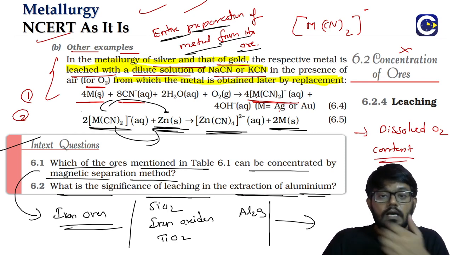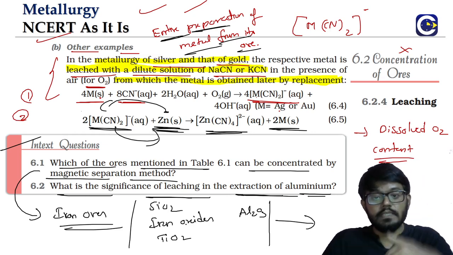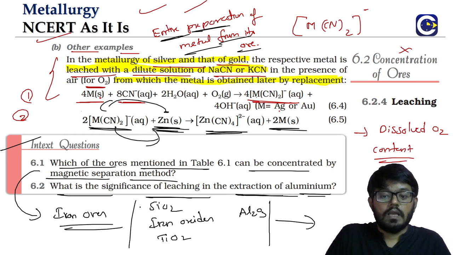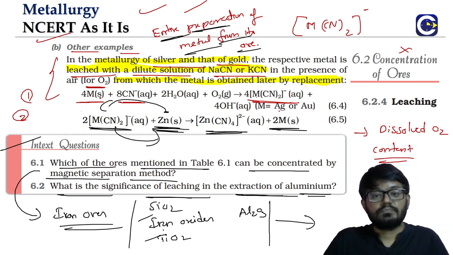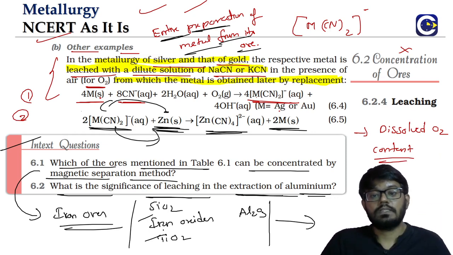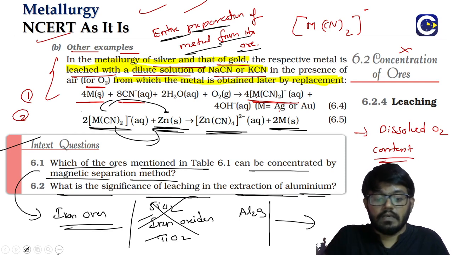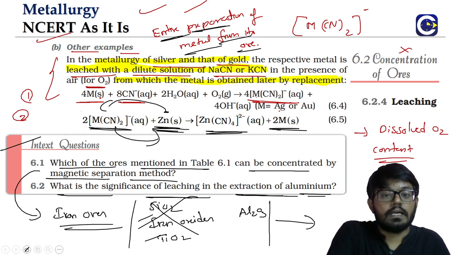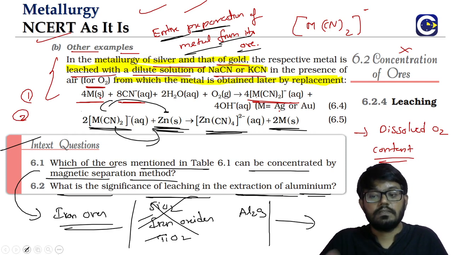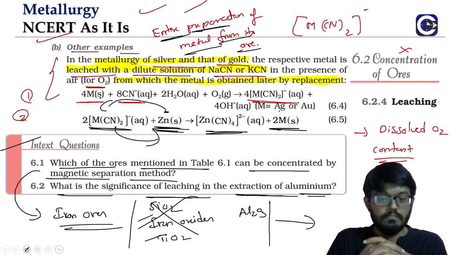And aluminum is a highly electropositive element. Where electropositive elements will come in the electrochemical series, they will come at the bottom. Iron, titanium, they will be coming at the top. So if you perform the electrolysis, which will get reduced first? Iron will get reduced first. Titanium will get reduced first. So if we don't remove them, even in the electrolytic reduction, they will get reduced first. So they will form in the metallic state even before the aluminum.